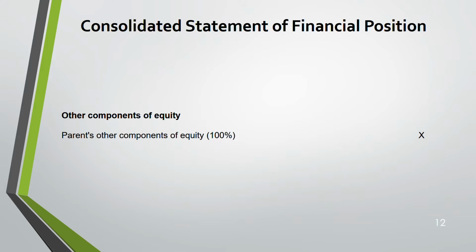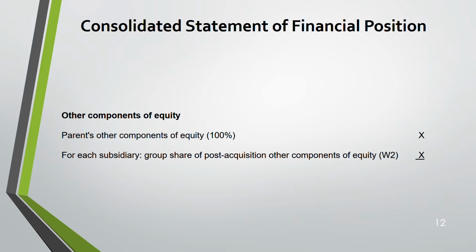So other components of equity, similar to retained earnings, take 100% of the parent. Next, when you're taking the subsidiary, only the group's share. If you have acquired 80%, then only the 80% of the post-acquisition profit. In the working table we have done, at acquisition and at reporting date, the difference between those two is known as post-acquisition. For other components of equity, you take the group share of that difference and add it here. Then it goes to the consolidated statement of financial position. That's it. This is a very small working.